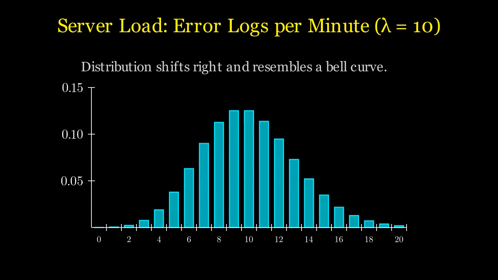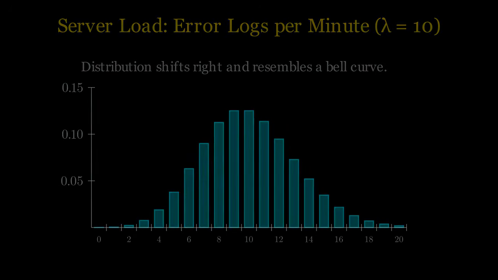Image comparing Poisson distribution graphs with low lambda versus high lambda. The Poisson distribution allows engineers to predict the exact probability of receiving 15 or 20 errors in a minute, ensuring they can automatically scale cloud resources exactly when the unpredictable happens, preventing catastrophic system crashes.